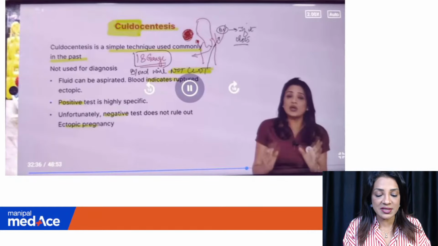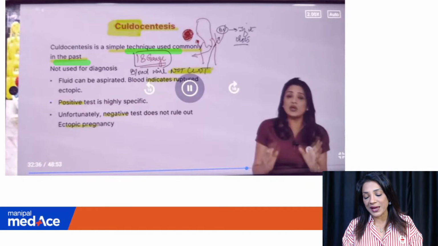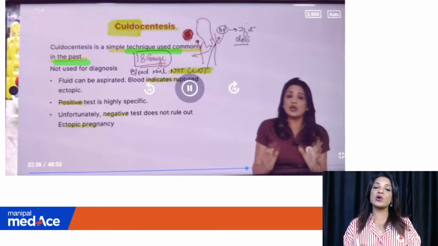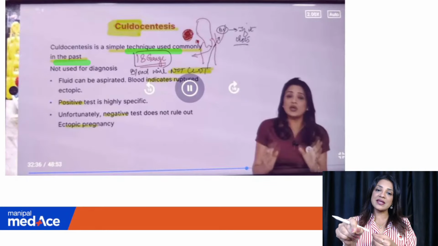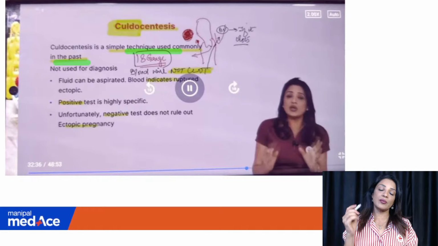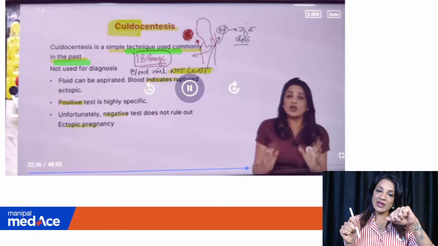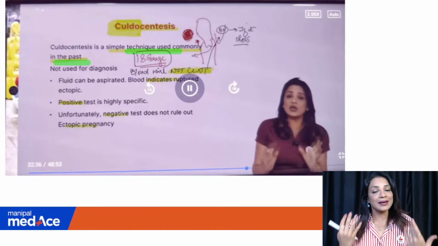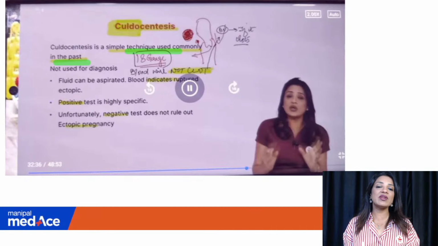So culdocentesis is a simple technique used commonly in the past when I was doing my residency from 97, 98, 99, these 3 years. How we used to diagnose ectopic was put a big Venflon needle, just take out the stylet and put it inside the pouch of Douglas. It was put blindly, just holding the posterior lip of the cervix and going into the pouch of Douglas and then aspirating. Once we get fluid, that means it is a diagnostic of ruptured ectopic pregnancy. Now we don't need to do it because sonography is very, very easily available.